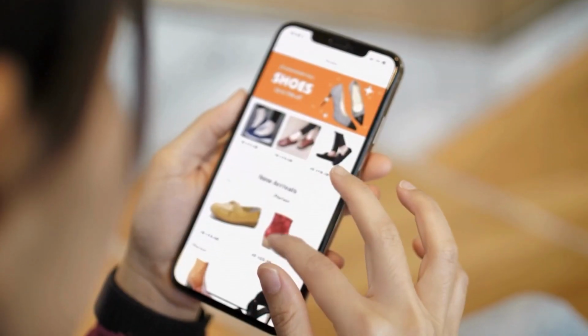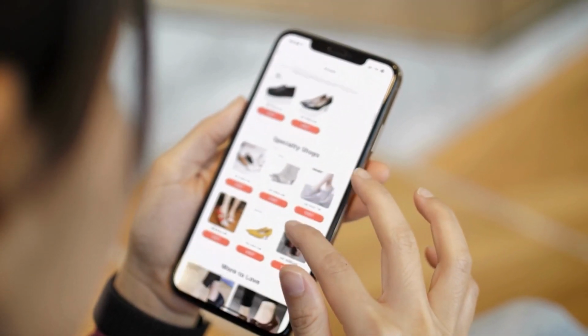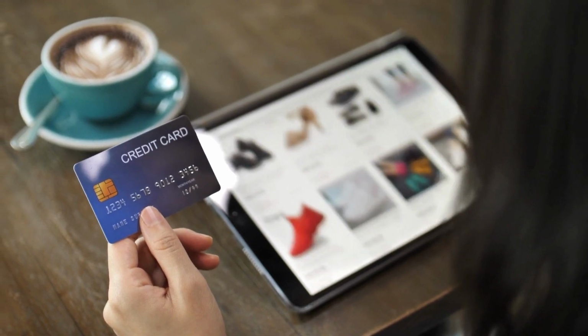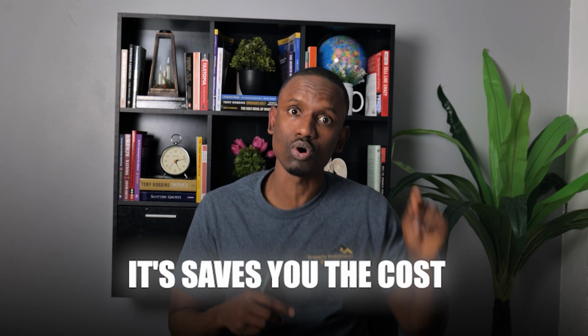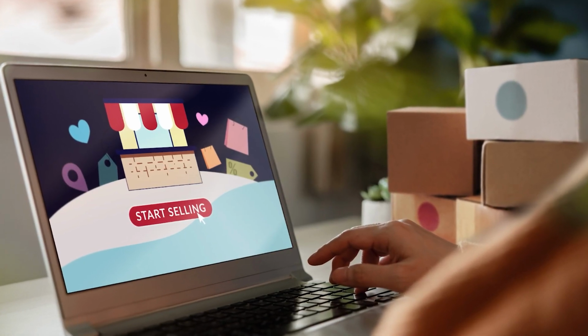Suppose you've got them to buy your items from Amazon, eBay, and other platforms. So they've bought your first item. Now you've got their data, their address, their email address. What you now want to do is sell them the supplement item without using Amazon or eBay, so they can buy it directly from your website. What that does is save you the commission Amazon or eBay would have charged you for selling the item on their platform, and at the same time give your customer a bit of discount.